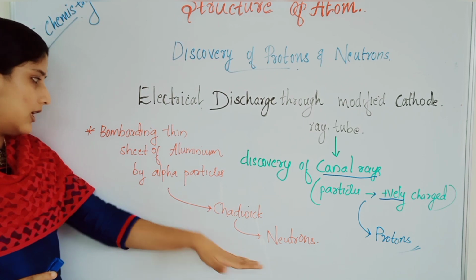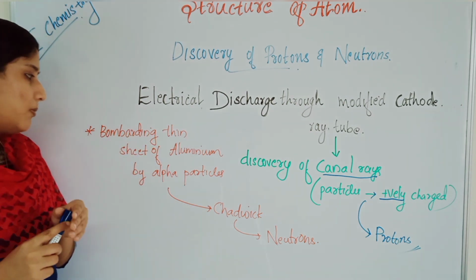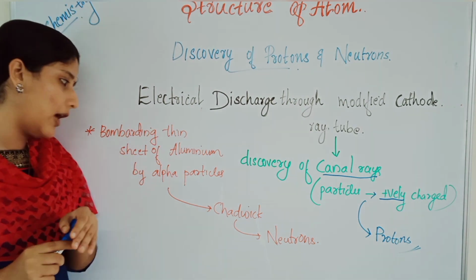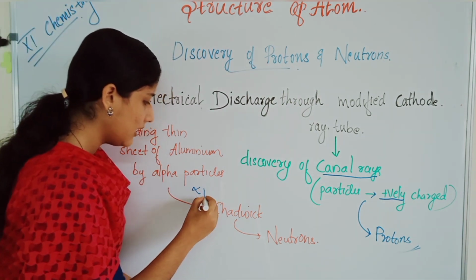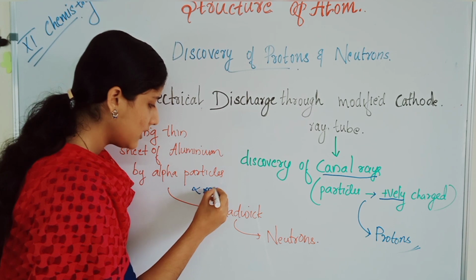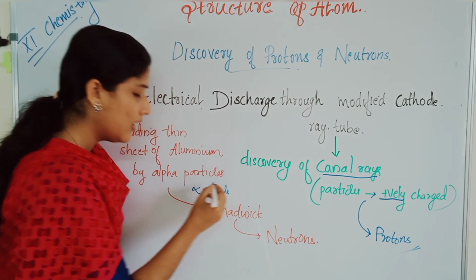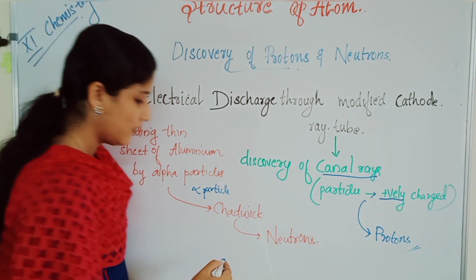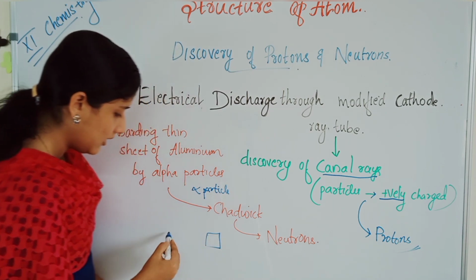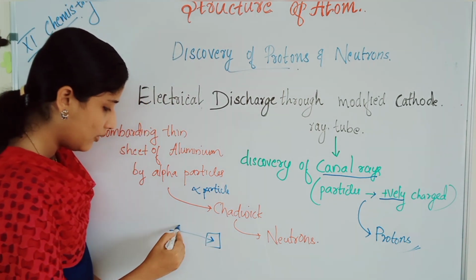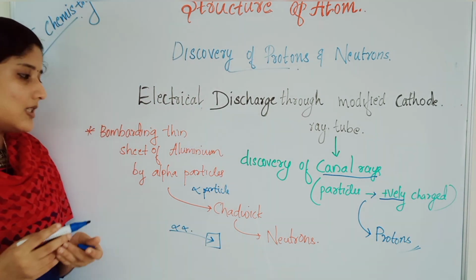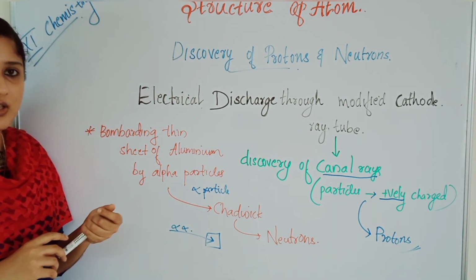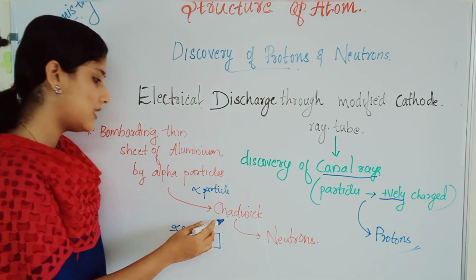The experiment is bombarding a thin sheet of aluminium by alpha particles. Alpha particles bombarded a thin sheet of aluminium, and that led to the discovery of neutrons. The experiment was done by Chadwick.